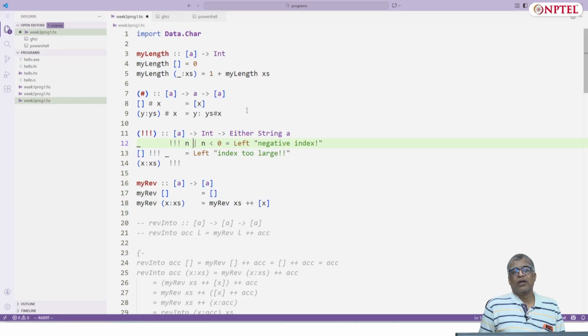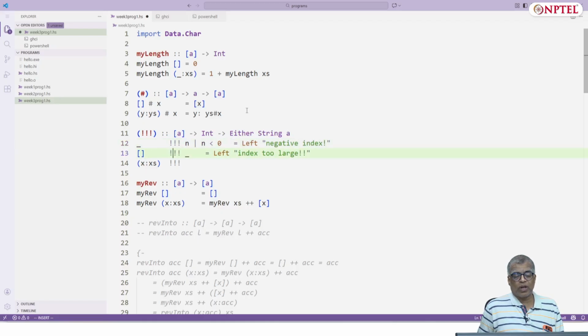So you're saying that in case n is less than 0, then you just give negative index as the error message. So now it's all aligned. So it's easier to read the code and figure out the different cases.